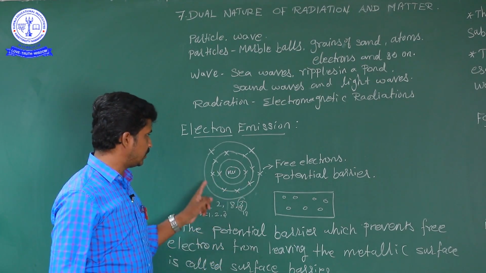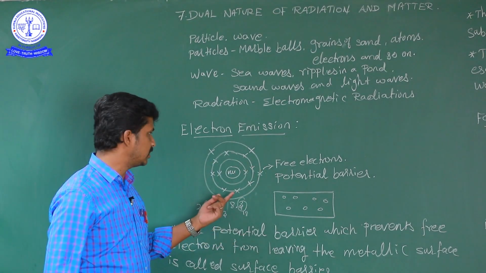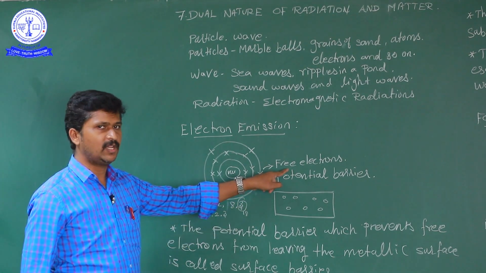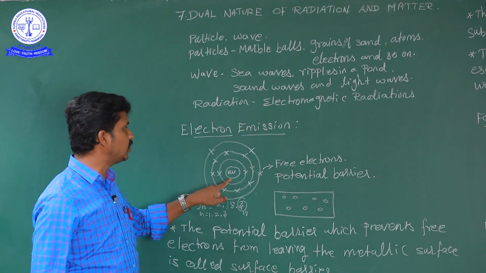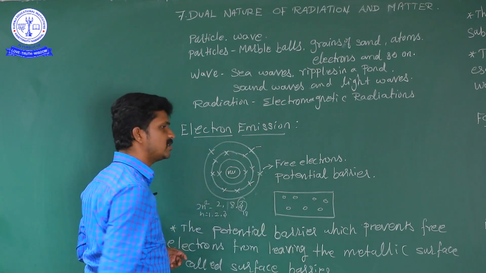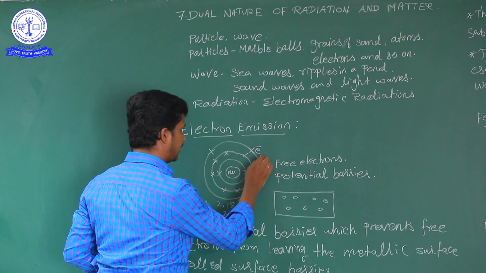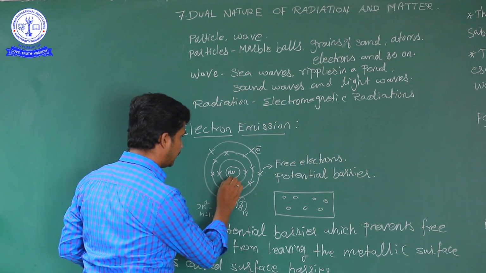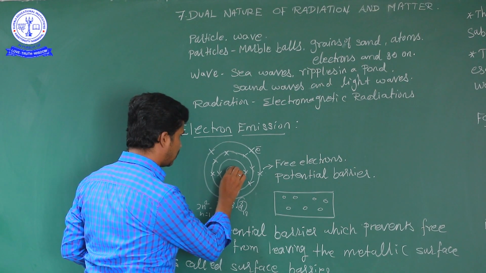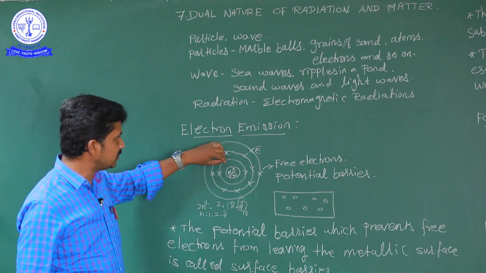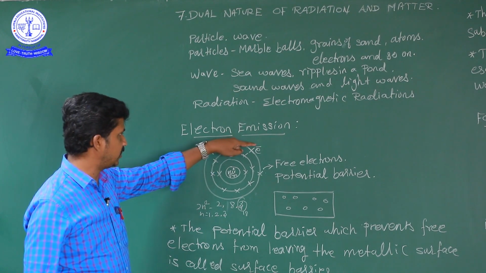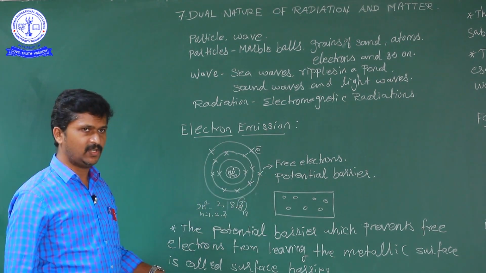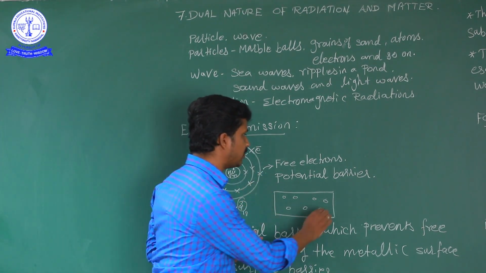How many electrons can the outermost orbital hold? 18 electrons. But here 3 electrons are occupied, and those 3 electrons are the free electrons. The free electron is bound by the nucleus. What is the charge of the electron? The charge of the electron is negative. What is the charge of the nucleus? The proton plus neutron, the charge is positive. So they are bound together at the surface. The positive charge and the negative charge attract each other, so the free electrons are not liberated from the surface. Okay, see, this is a metal, any one of the metals.